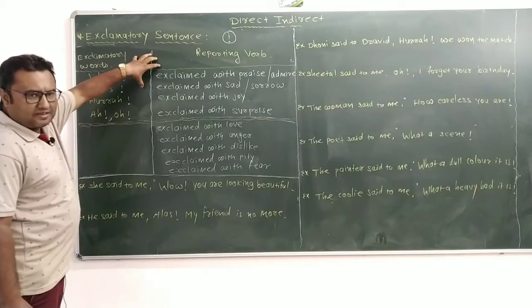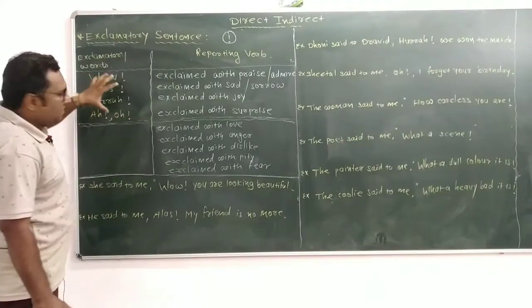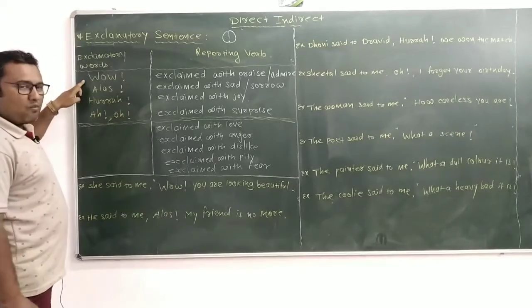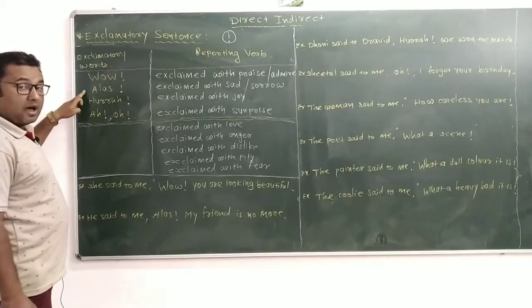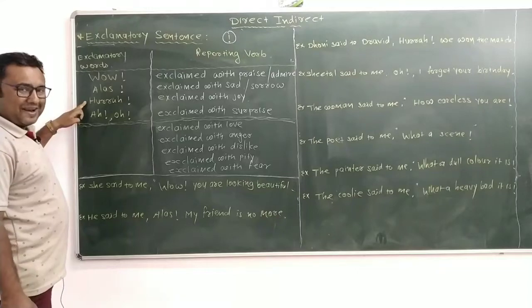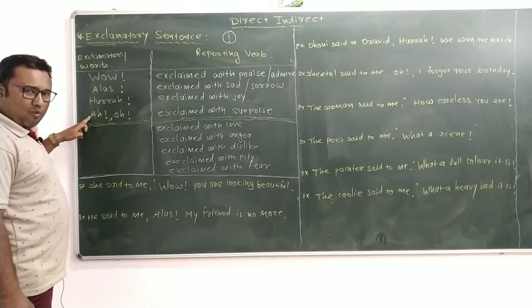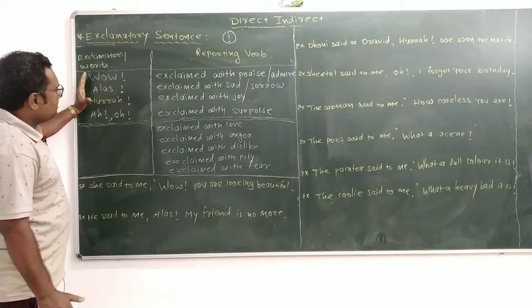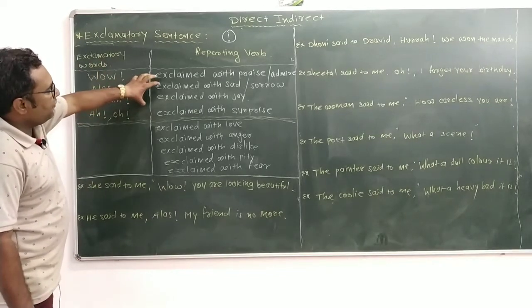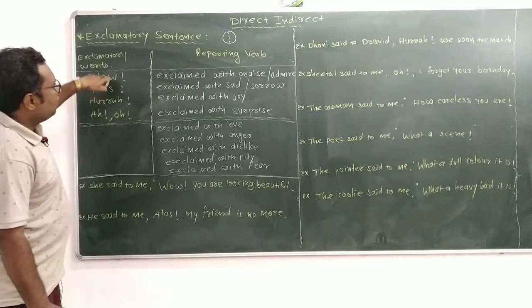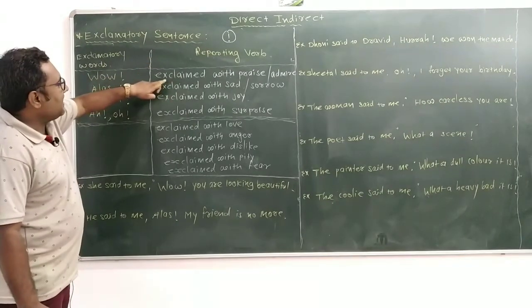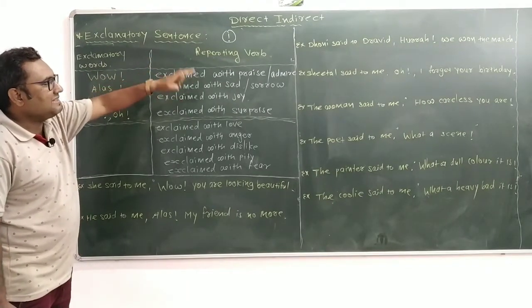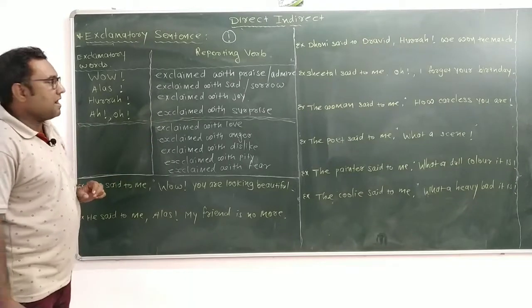Okay. Now see the different thing. In exclamatory sentences, most of the words are fixed here. For example, wow, alas, hurrah, oh, ah. So suppose this kind of exclamatory word comes, we have fixed words. For example, wow. As a reporting verb, we can write exclaim with praise, exclaim with admire.